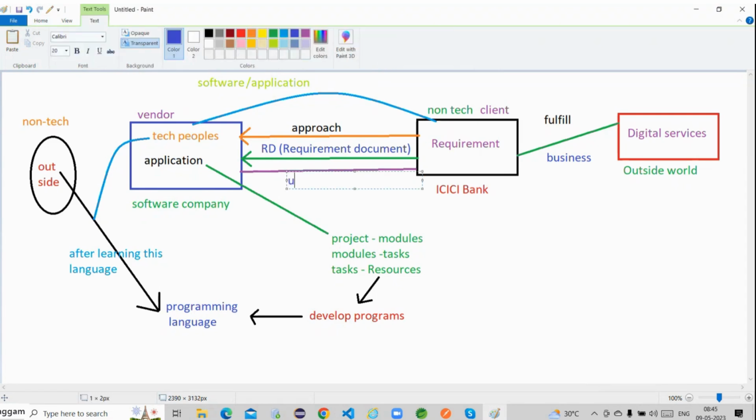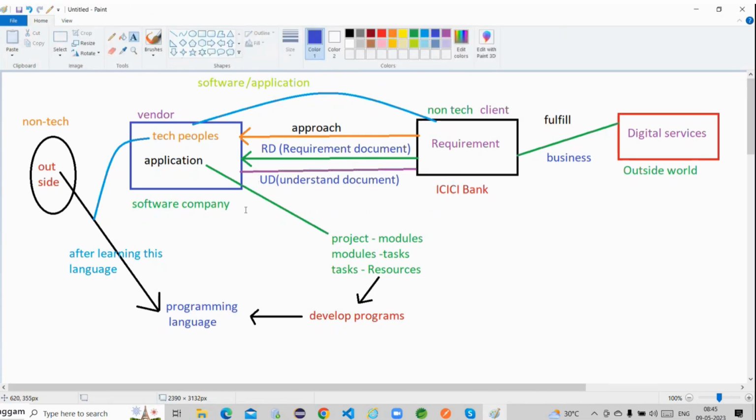Yes, nothing but a UD. Once this understandable document has gone through the client, they have to confirm whether we are understanding correctly or not.